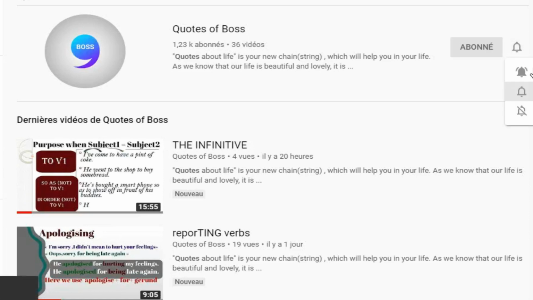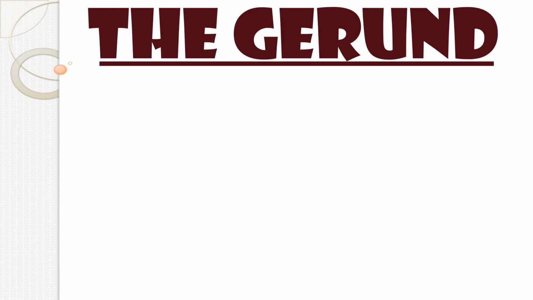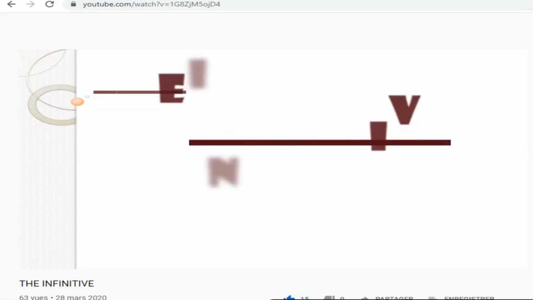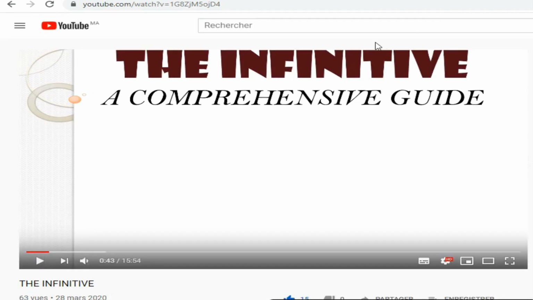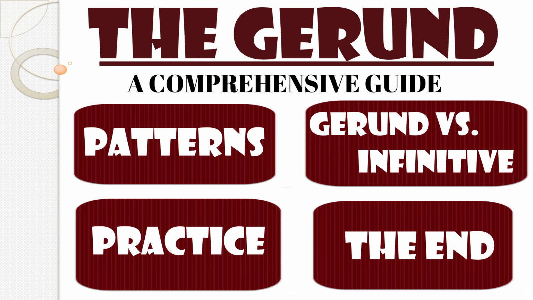If you follow me. Well, today's lesson is going to be about the gerund, the second part of a long lesson, the gerund and the infinitive. As I told you, this lesson is very rich. It contains a lot of structures, a lot of expressions to learn in order to communicate very well in the language. So I did the infinitive, which you can find just before this lesson, and now I am about to do the gerund lesson. I hope you will like it. Get ready and listen carefully.